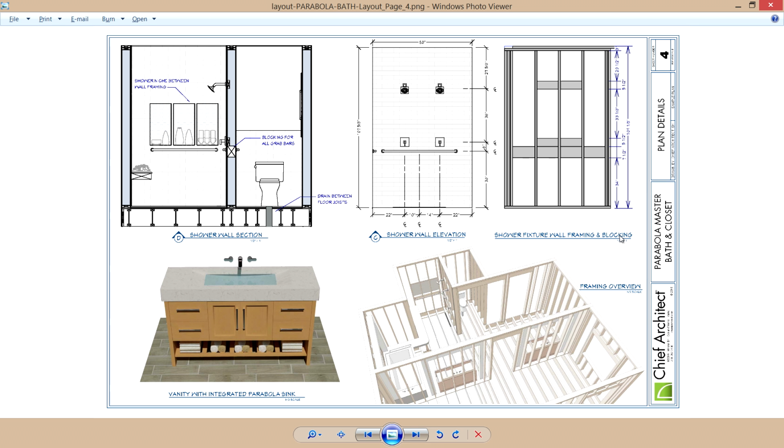So what I've done here is, in the upper left hand section is that wall detail we were just working on with some call out text, and then the fixture wall with the dimensions and the center lines, and then off to the far right hand side is our framing detail showing the dimensions of the framing blocking for the grab bar, our valves, and our shower head. And then in the bottom right hand corner is just a framing overview, and I guess there's no real purpose of that other than it just shows maybe some of the detail of where the framing members are.